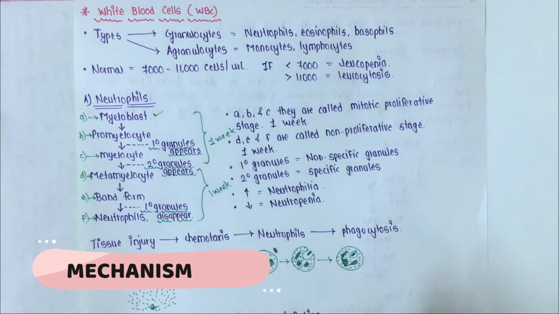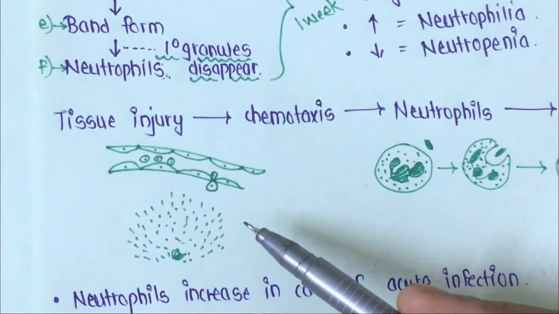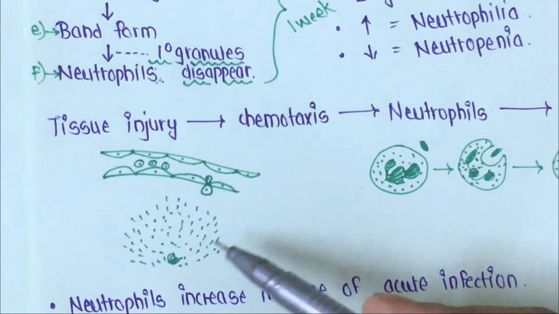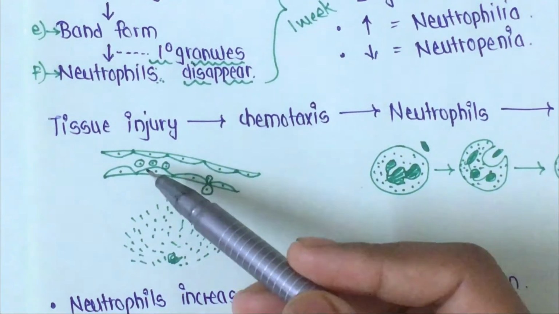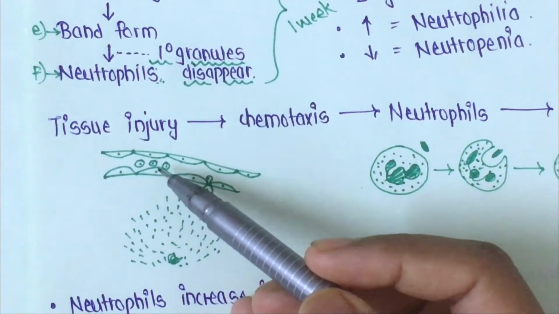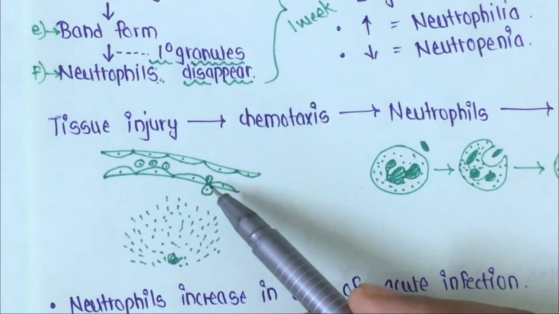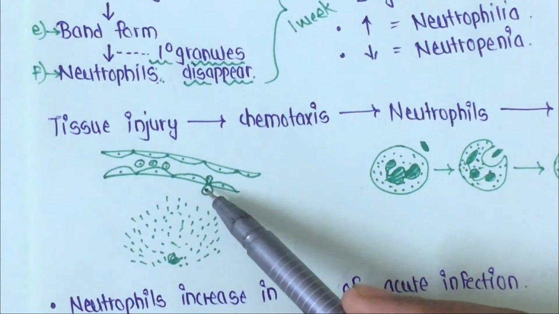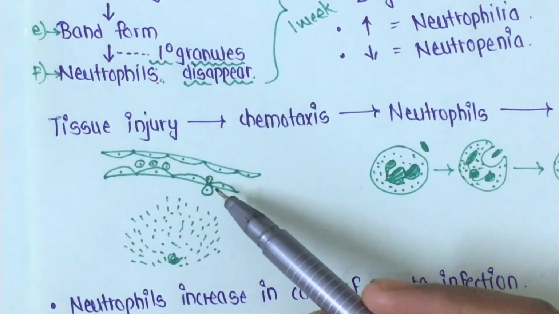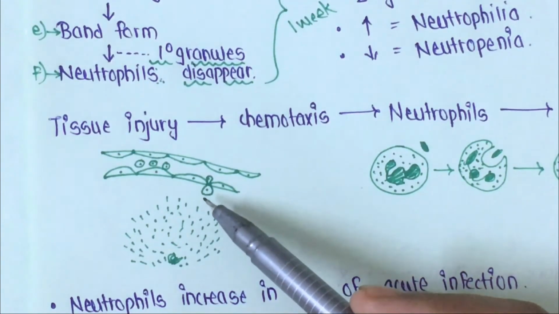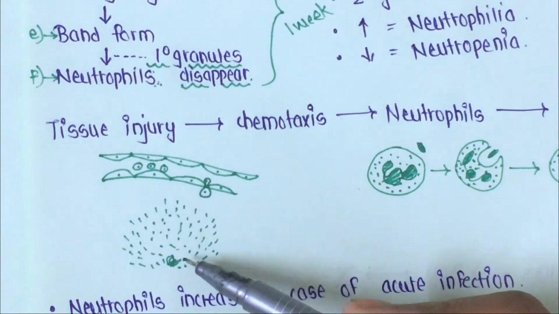अभी हम लोग देखते हैं how these neutrophils work. If there is a tissue injury, some chemoattractants are released at the site, and these chemoattractants send signals for the attraction of neutrophils, which are circulating in the blood. Then the neutrophils start rolling over the endothelial cells, and after that, in between two endothelial cells, the neutrophils squeeze and come out of the blood vessel by the process of diapedesis. It is also called transmigration, that is squeezing of a neutrophil to come out of a blood vessel. Then it comes to the tissue, and like this it reaches the site of injury.